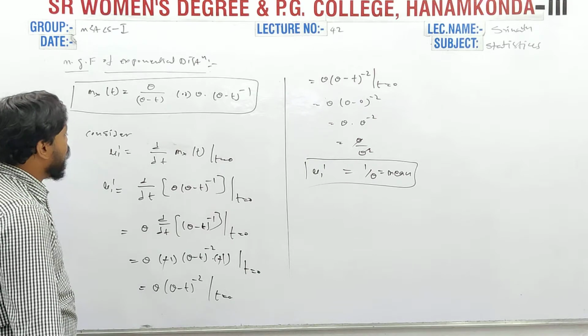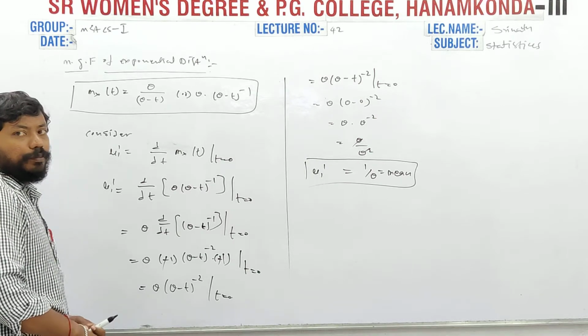Again, we find the variance depending on mu2 dash.